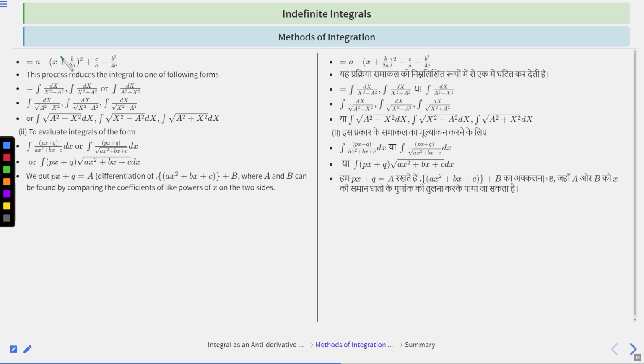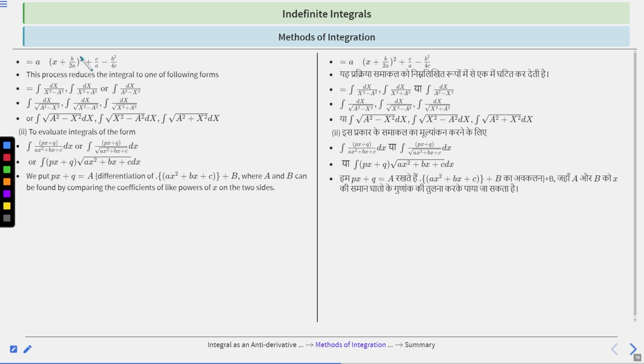Now by doing this process, the integral reduces to one of the following forms: integration of dx upon x square minus a square, integration of dx upon x square plus a square, or integration of dx upon a square minus x square, or integration of dx over root over a square minus x square, integration of dx over root over x square minus a square, integration of dx over root over x square plus a square, or integration of root over a square minus x square dx, or integration of root over x square minus a square dx, or integration of root over a square plus x square dx, right?